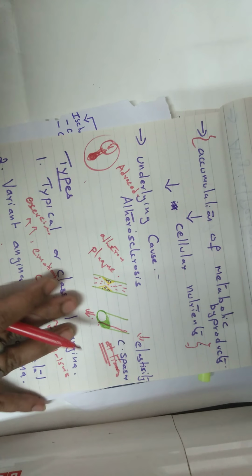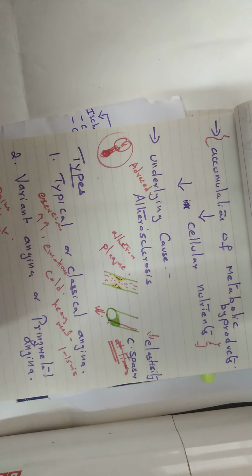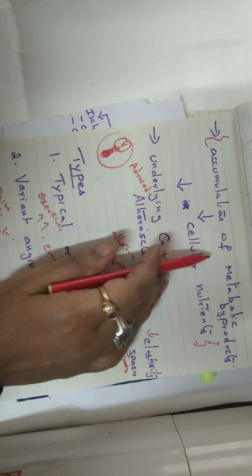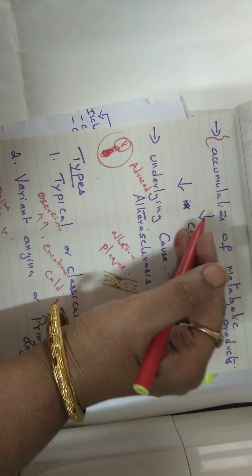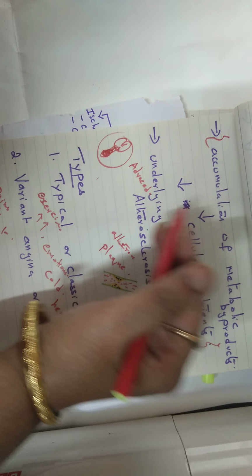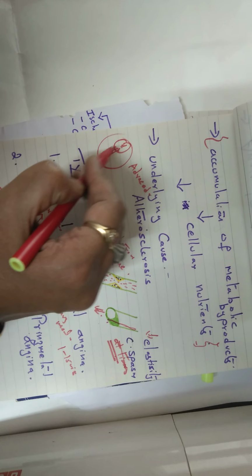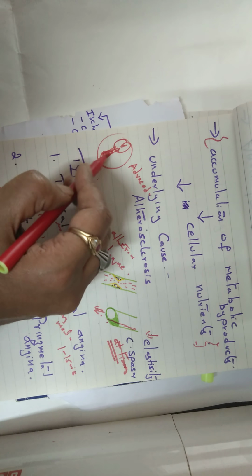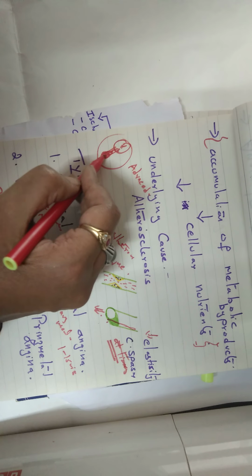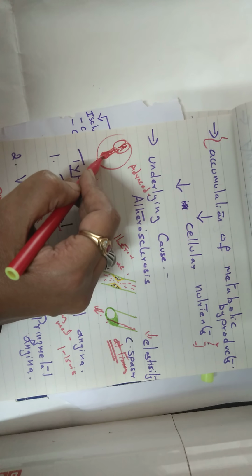But there is one more very important thing to note. This insufficient blood flow means blood is flowing very little, and the oxygen supply is also less. Apart from that, when blood flow to the heart is reduced, the amount of nutrients and metabolic byproducts carried by the blood to the heart is also diminished.